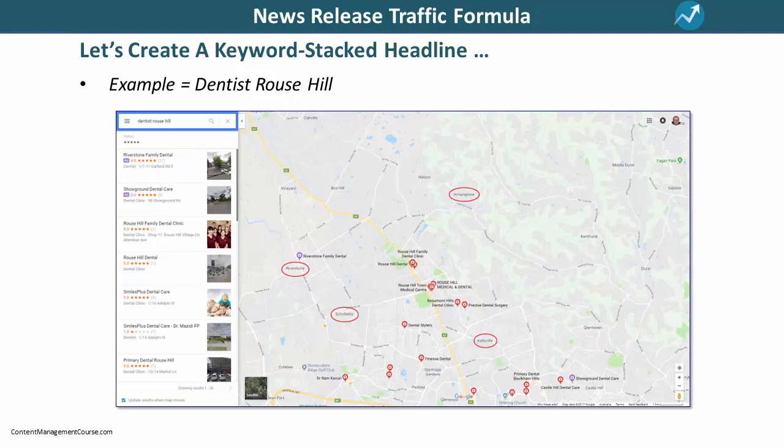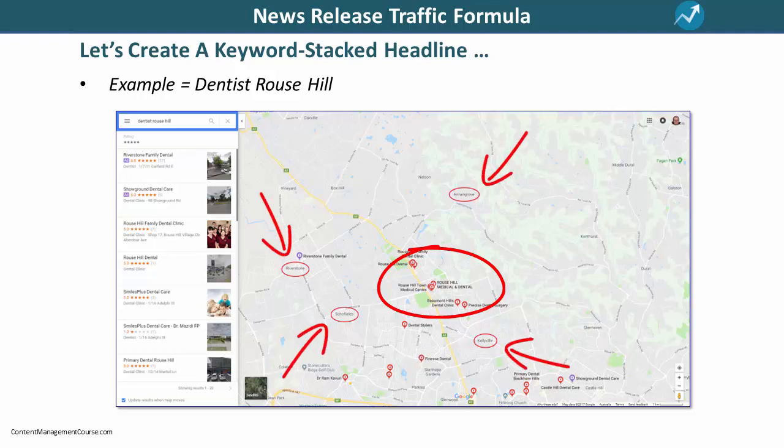In this example, our client operates their dental practice in Rouse Hill, but you can see from this map that they can also target customers in neighboring areas like Riverstone, Schofields, Anangrove, Kellyville, and more. So, write down or type in the names of all these suburbs or locations where you can target people for your business into your notepad or a text file.